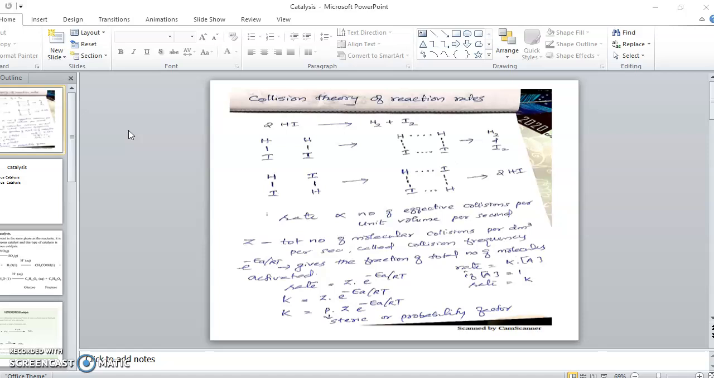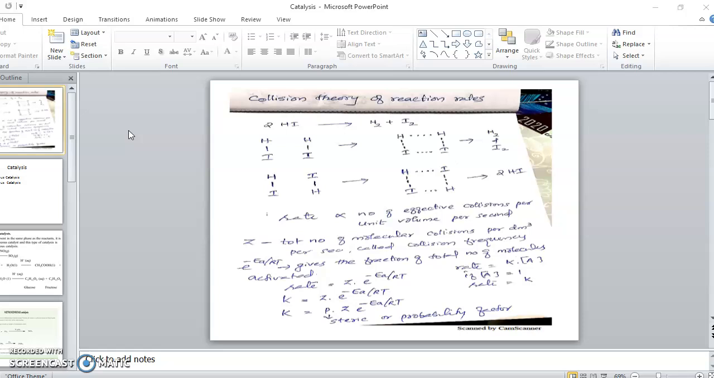so that the molecules are in a vibrating mode. The bonds are just like a spring, in a vibrating mode. So the extent of vibration will increase, and ultimately the bond will break. So this is an overall view of how the reaction is proceeding.